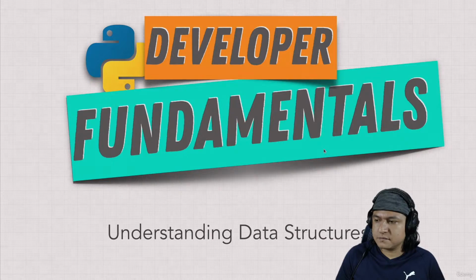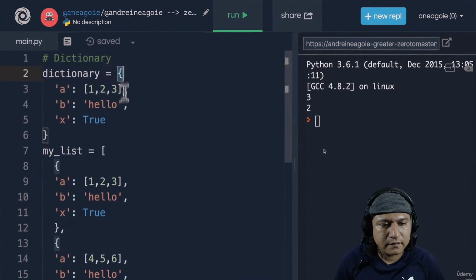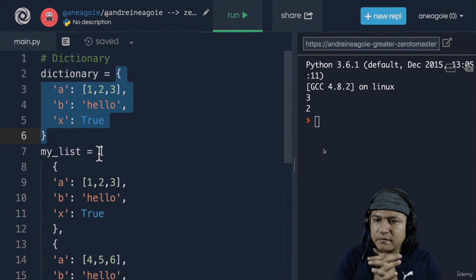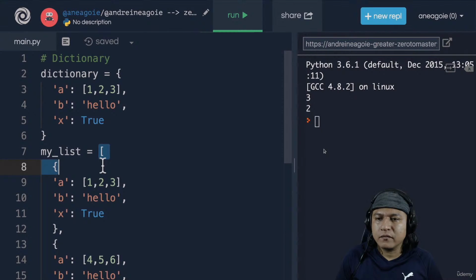But let's go back to our example. When should you use a list and when should you use a dictionary? Well, the first thing we have to realize is that a dictionary is not sorted, right? A list has order. It has 0, 1 indexes, so on and so forth. A dictionary has no order. So maybe if you want to have a list of people in line at your shop, well, you should probably use a list. But maybe you have a user that is playing a game, and that user has a first name, maybe weapons, maybe an age. That doesn't have to be ordered, so you might use a dictionary.